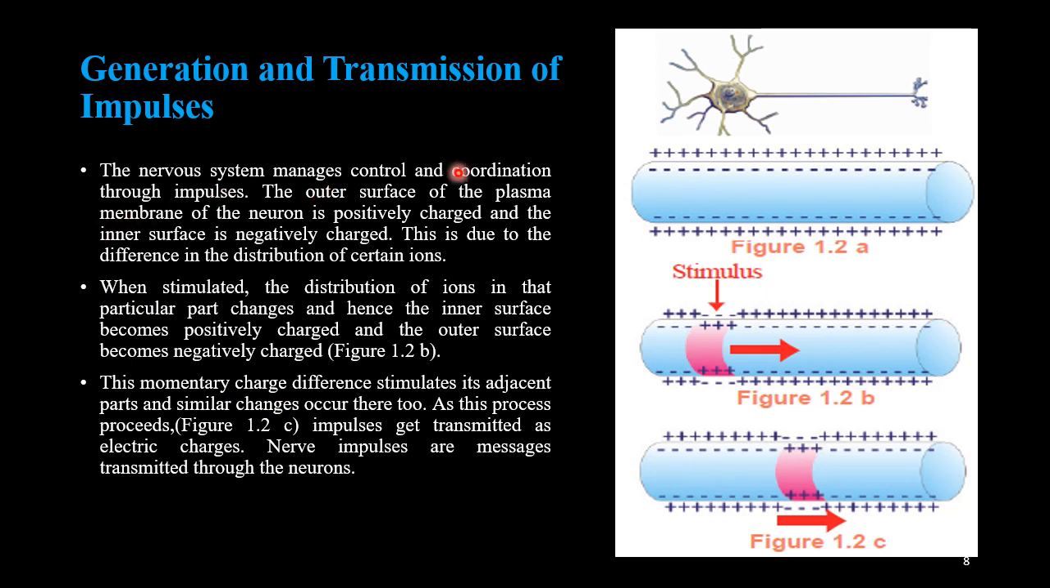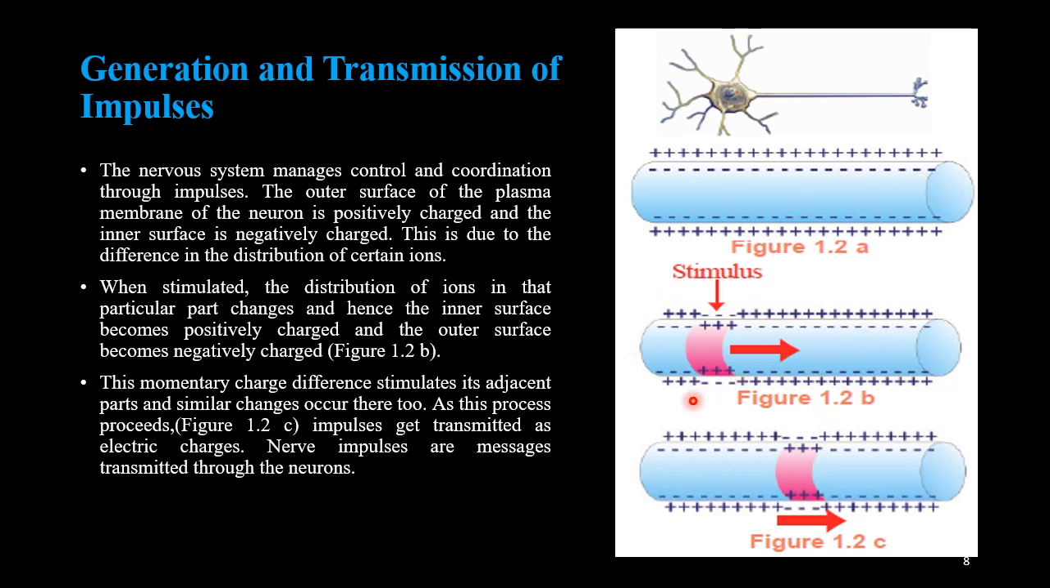The nervous system manages, controls and coordinates through impulses. The outer surface of the plasma membrane of the neuron is positively charged and the inner surface is negatively charged. This is due to the difference in the distribution of certain ions. You can see this in the first figure. Here, this is the plasma membrane of a neuron. The outer surface is positively charged and the inner surface is negatively charged due to the distribution of particular ions. Then, when stimulated, the distribution of ions in that particular part changes, and hence the inner surface becomes positively charged and the outer surface becomes negatively charged.